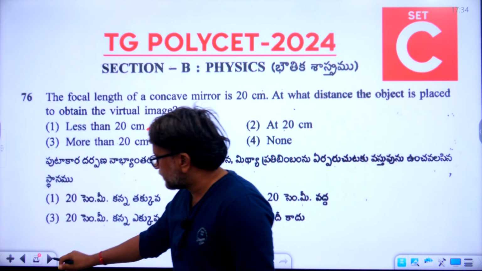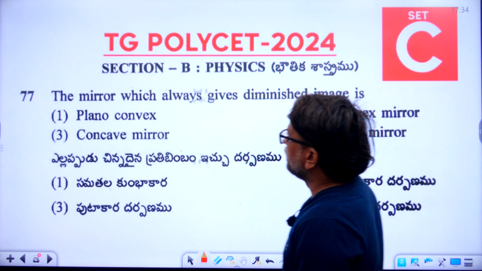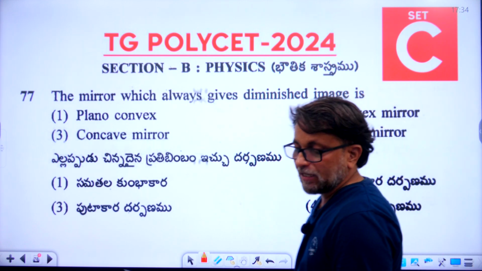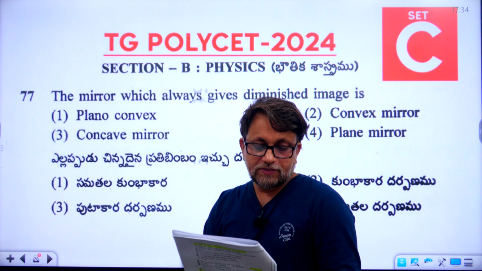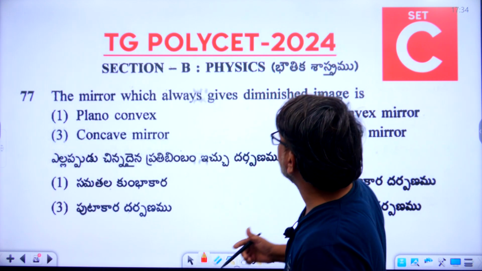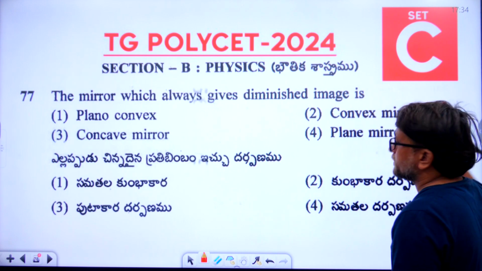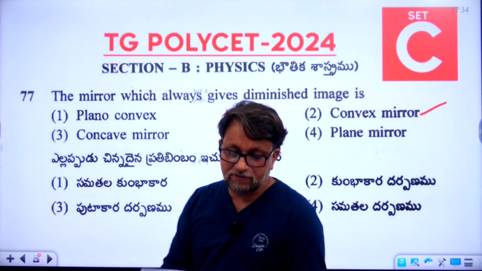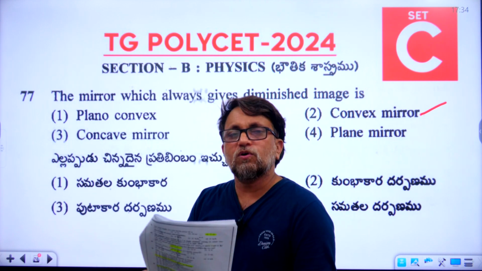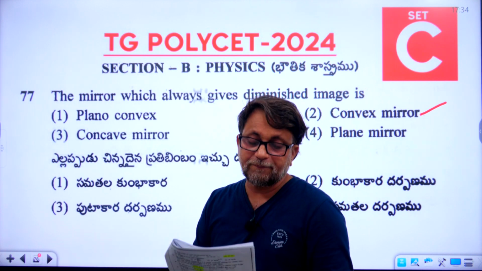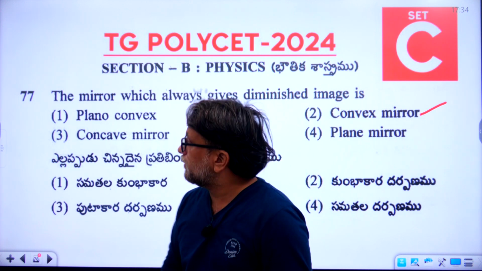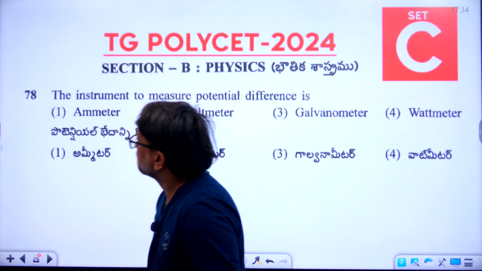Now let's go to the 77th question. The mirror which always gives diminished images. So 77th question ki right answer, what is the right answer? Convex mirror. Convex mirror means second option is the right answer for 77th question. Okay, students, I hope everyone are following set C key. Okay, yeah, set C. Okay, now let's go to the 78th question.